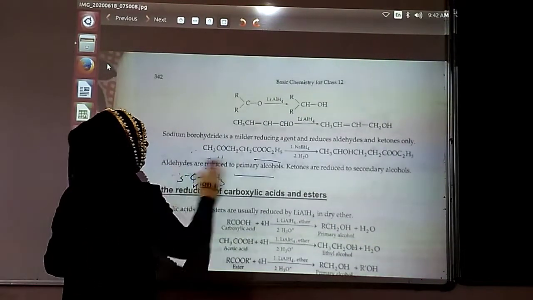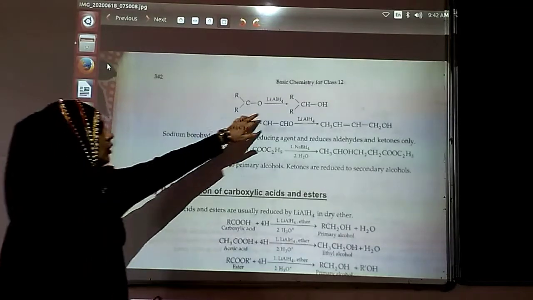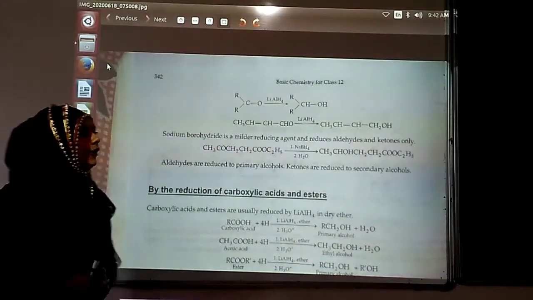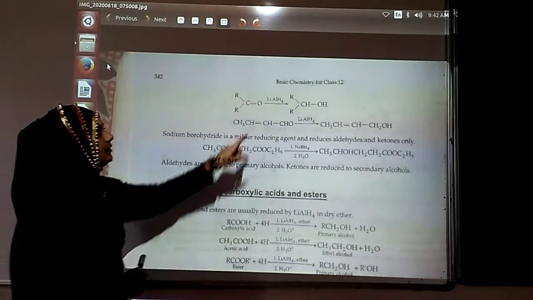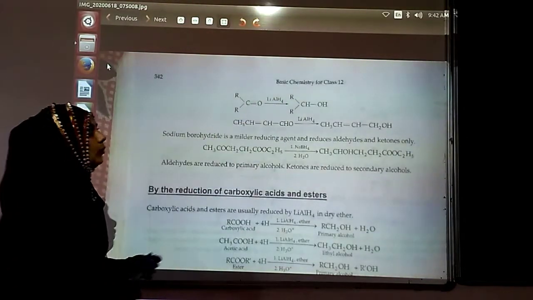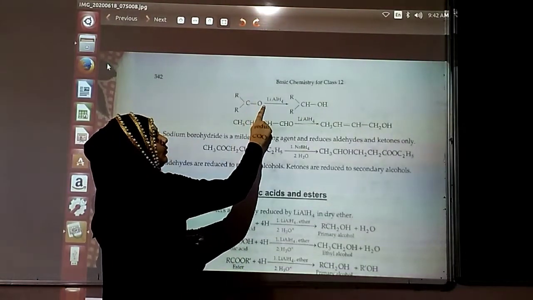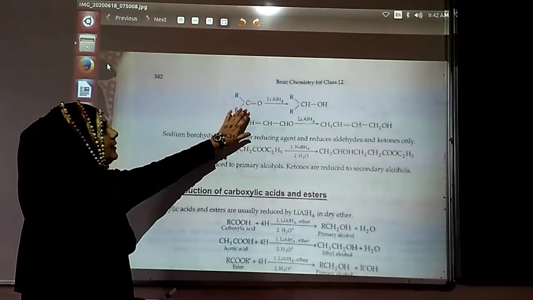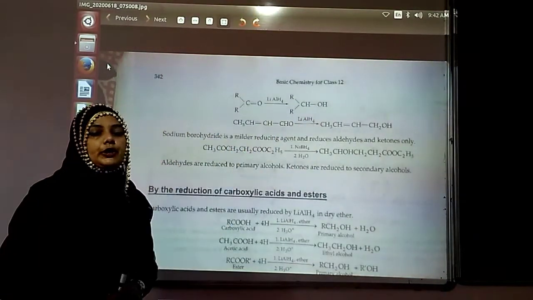Next, you can go with the use of lithium aluminium hydride. Lithium aluminium hydride के पास 4 hydrogens are there, out of which 2 can be used over here. This bond will be cleaved, one hydrogen and one hydrogen are replaced over here, and you can get the particular alcohol.